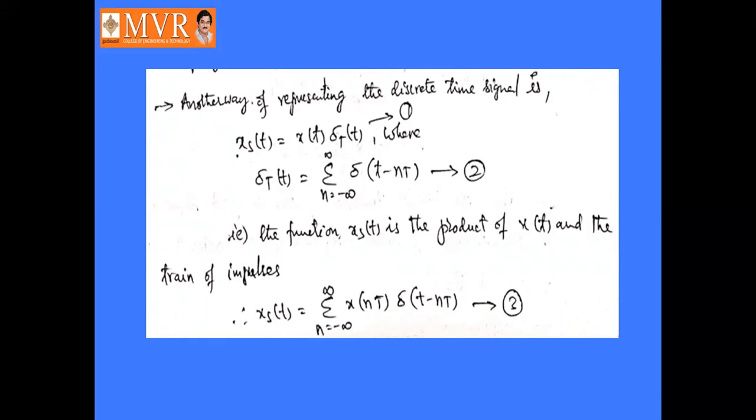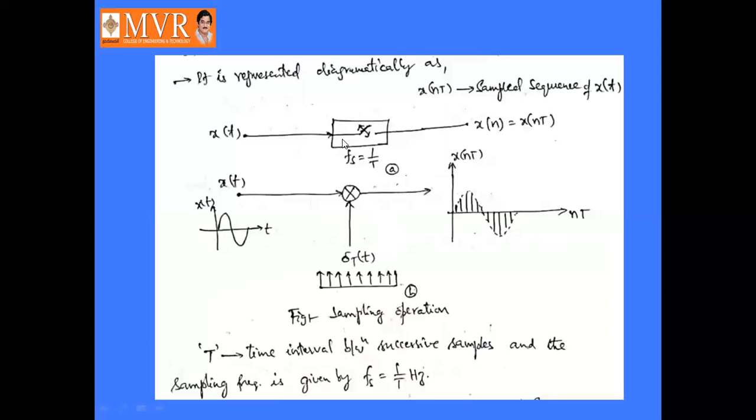That is a discrete time signal. xs of t is nothing but the product of the given signal x of t and the train of impulses delta T of t. Let it be considered as equation number 1. So the discrete time signal xs of t is equal to the original signal x of t multiplied with delta T of t, where delta T of t is nothing but the train of impulses. That was already represented in this diagram.